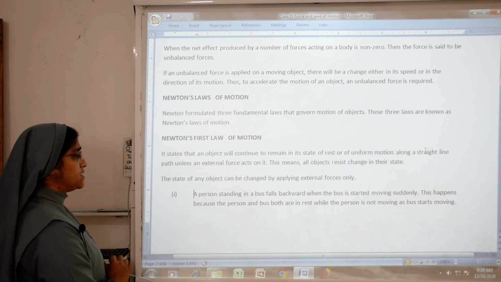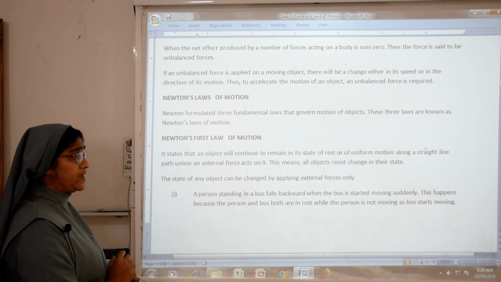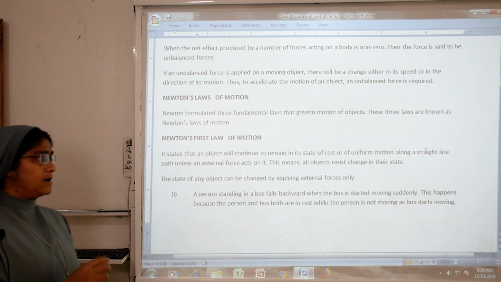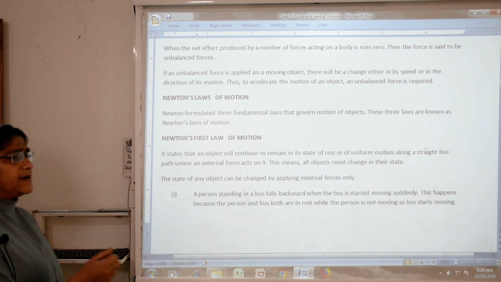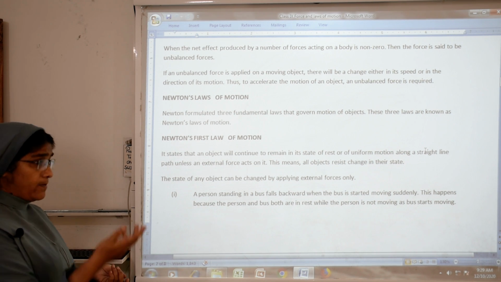This happens because the person and the bus are both at rest, while the person is not moving as the bus starts moving. See that we are standing in the bus. Then suddenly the bus starts. What will happen? We will fall backward.